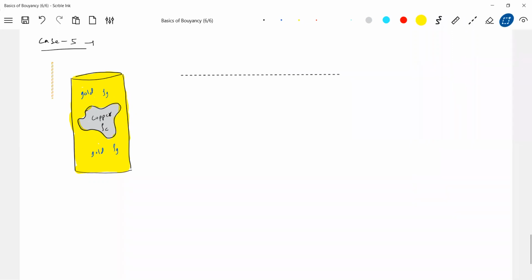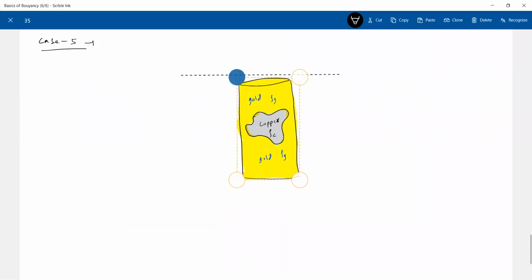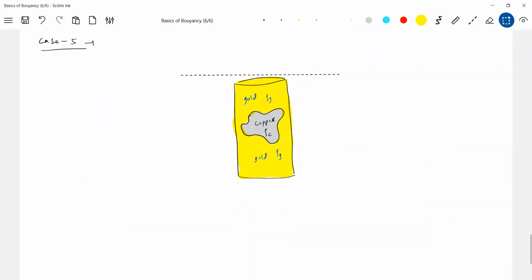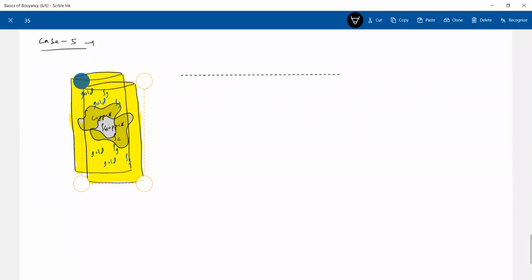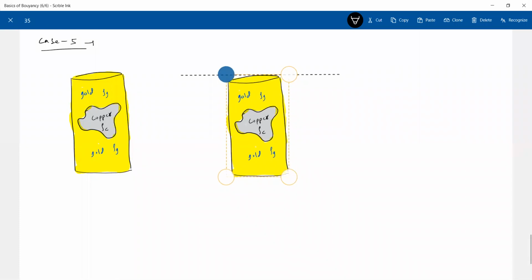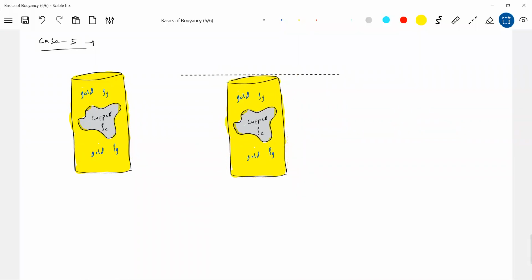I will just immerse this in a liquid. Now it is fully immersed inside the liquid. So the cylinder is fully immersed in the liquid. First we'll see what all I can measure. I am able to measure the weight of this solid.